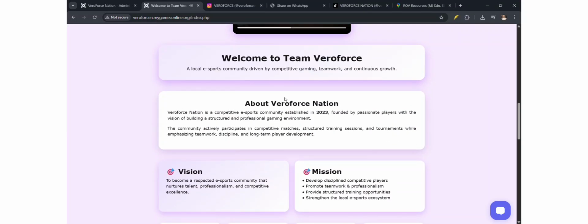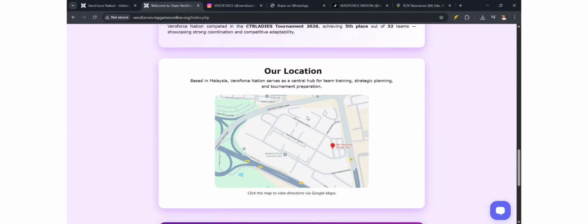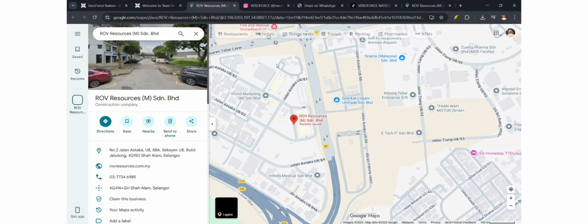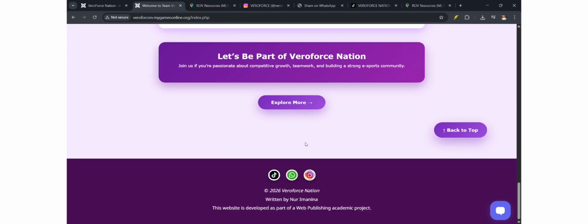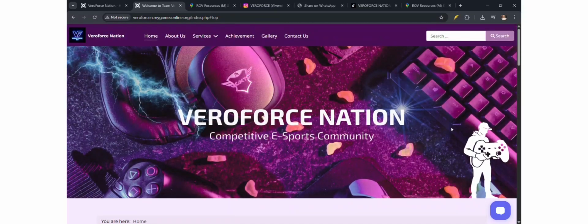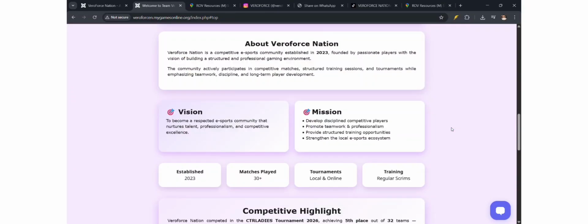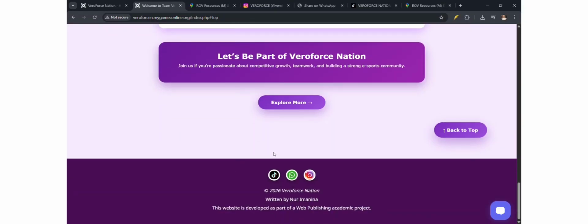Okay, next we have the information about the home page, and then we have an embedded map that shows the company location, and then we have an explore more button that brings us to the next page, and then we have a back to top button that functions nicely, and then we have a footer that has copyright information and the author, and we also have 3 social media links.